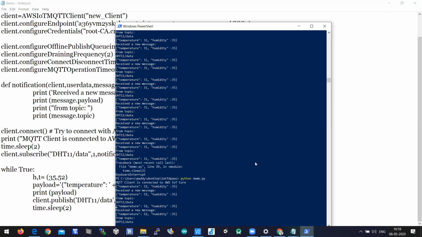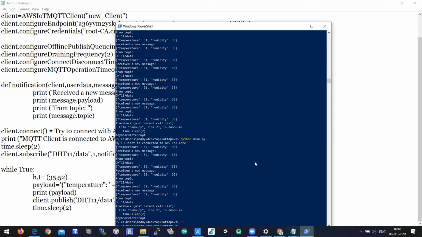Temperature is 52. Yes, I got the SMS. If it is running continuously, I'll get multiple messages. I'll post in the group what SMS I'm receiving here. The temperature value is 52, so I got the SMS immediately. I got 3-4 SMS because the program was executed 6 times, so I'll get 6 SMSs, since every time the temperature value is greater than 50. Let me take a screenshot and send it in the WhatsApp group.